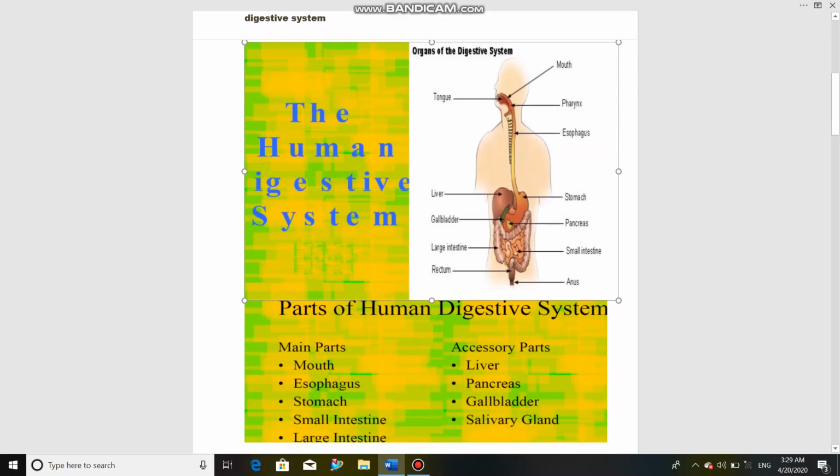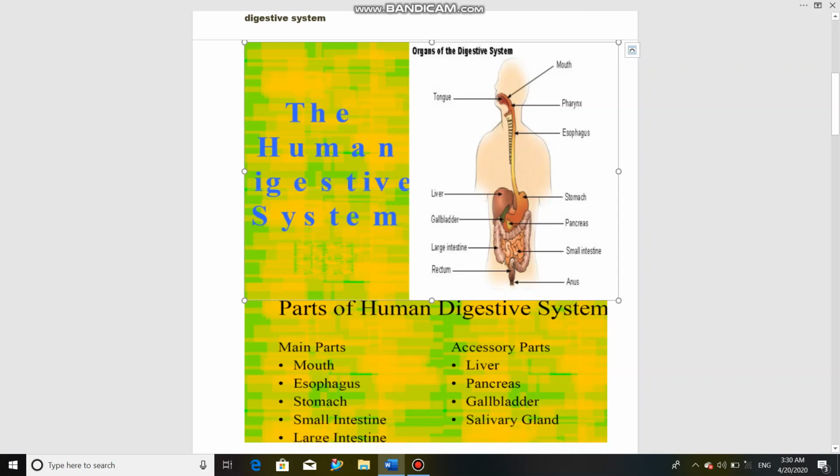Okay, let's see the parts of the digestive system. First of all, it starts from the mouth or buccal cavity and ends at the anus. Mouth, and then the next part is the pharynx. Pharynx is the joint part for both the respiratory system as well as the digestive system. Both food pipe and windpipe are connected down from this. Both air and food pass through it. That is why we should not speak while eating. If we speak while eating, then instead of going into the food pipe, food can enter into the windpipe.